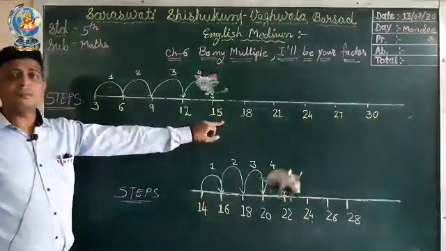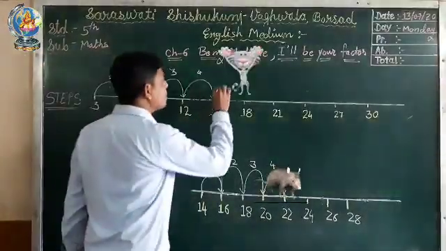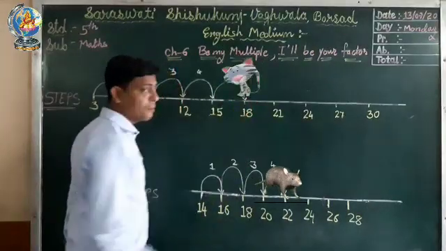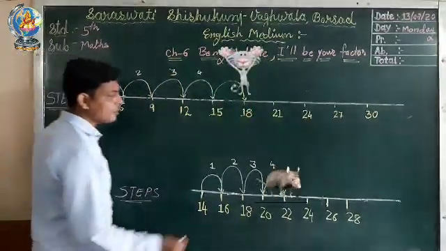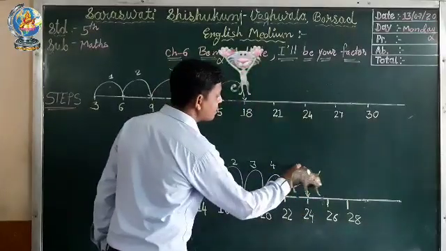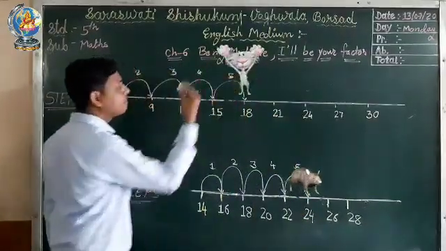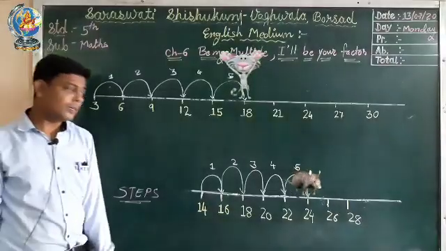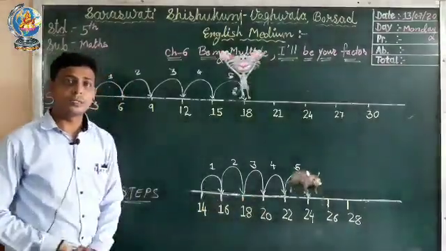Again the cat will jump 3 steps and it will reach which number? Number 18. And the mouse will reach number 24. This is the fifth step. The mouse will reach number 24.